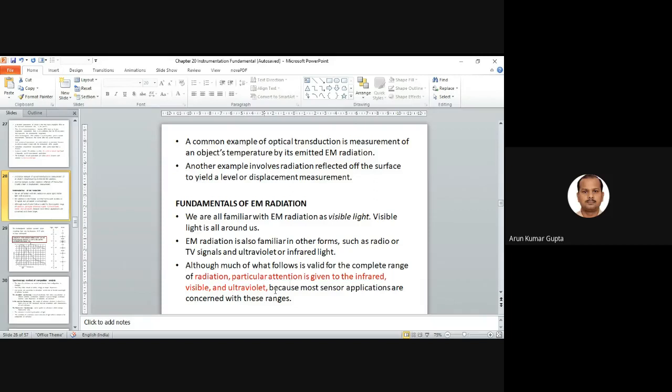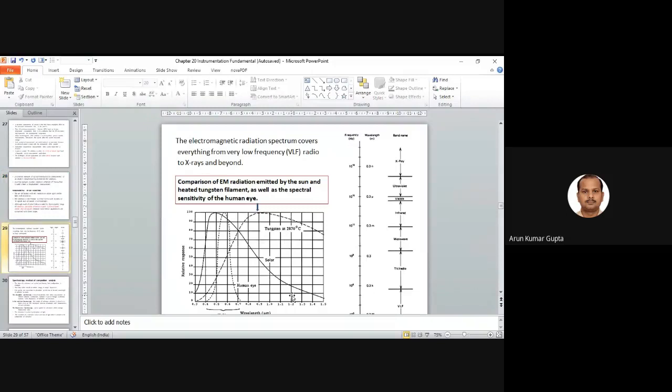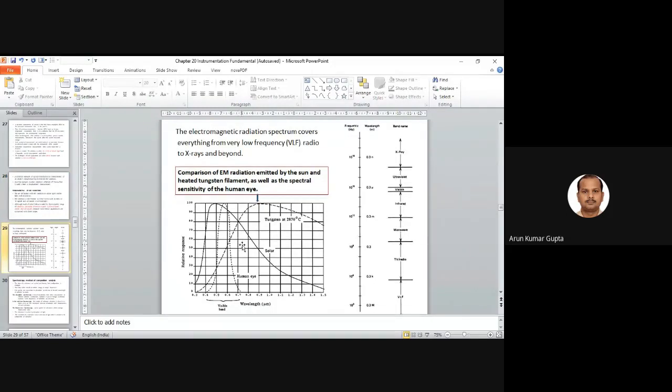Particular attention is given to the infrared, visible, and ultraviolet. Most of the instruments based on this kind of electromagnetic radiation come under infrared, visible, and ultraviolet. Here we give a comparison graph between sunlight and the heated tungsten filament, and what the normal human eye can see, that is, what is visible.